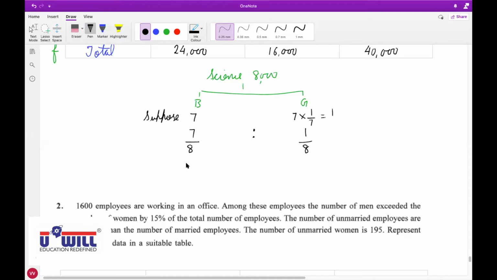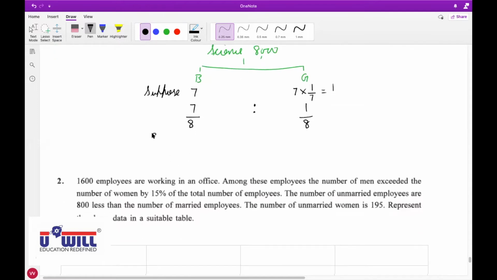So 8,000 into 7 by 8, that is 7,000, and 8,000 into 1 by 8, that is 1,000. So boys are 7,000 and girls are 1,000. And all of you can cross check.